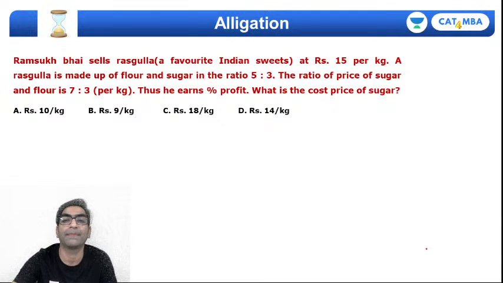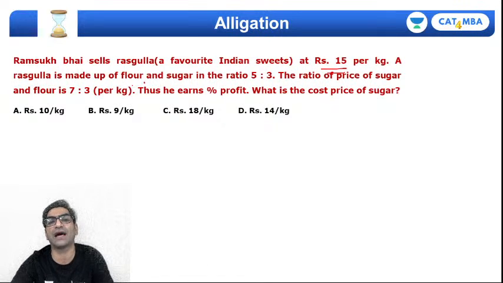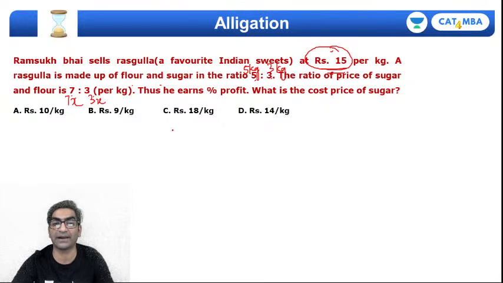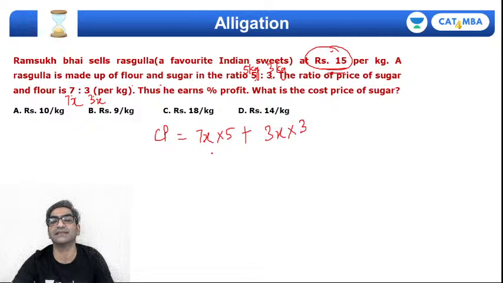Anyhow, so this shopkeeper sells Rasgulla at 15 rupees per kg, and the Rasgulla is made up of flour and sugar in the ratio 5:3, and the prices are also in the ratio 7:3. So we can assume the prices to be 7x and 3x. Remember, I can't assume a value because I'm already given a rupee value, right? But I can assume the quantities. Let's say I assume 5 kgs and 3 kgs are mixed, right? So how much do I spend? My cost price would be 7x into 5 plus 3x into 3, and since I'm doing an average, you will divide this upon the total quantity, which is 8.